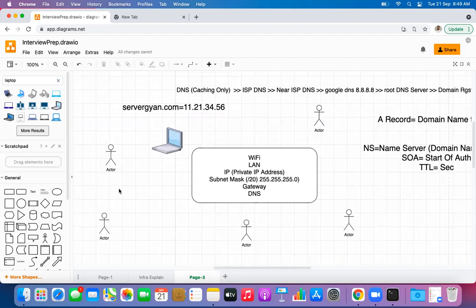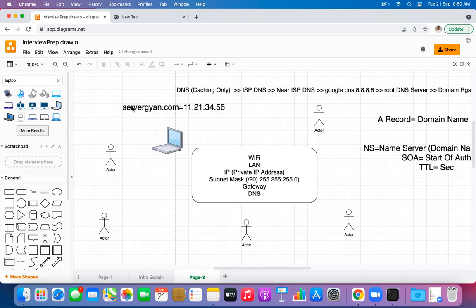So in that case, if we try to set a particular DNS server as caching only, this particular user will have a separate caching only DNS server, this will have a separate caching only DNS server, and the same thing will be applied with these 3 users as well, right? So when every single user has their own caching only DNS server, it is not a good idea to implement a caching only DNS server for single users. For example, if we have maybe 100 users, 500, maybe 1000, maybe 2000 users sitting in the same building, same office premises, then it can be of use. Otherwise, for a single user, it is of no use to set up a caching only DNS server.